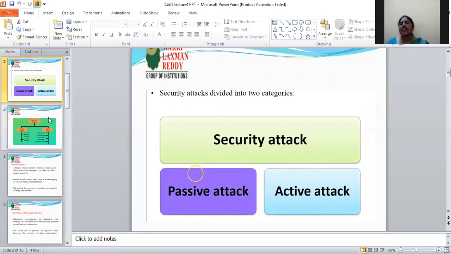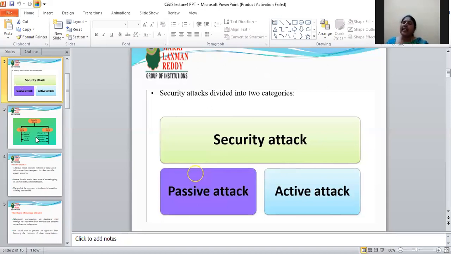Accessing the information without modification is called a passive attack. An active attack accesses the information with modification. In an active attack we change the data; in a passive attack we do not change the data.